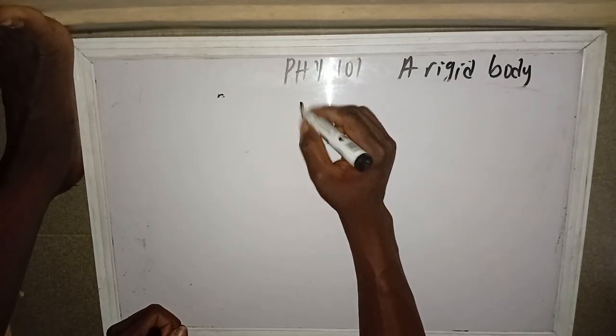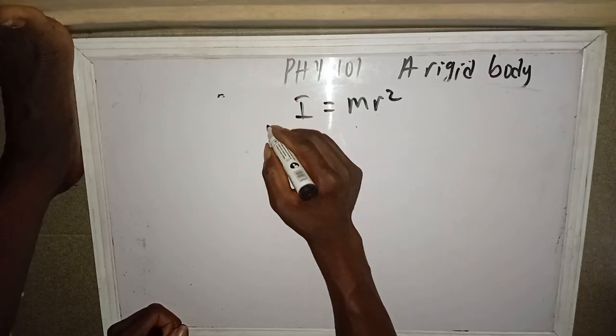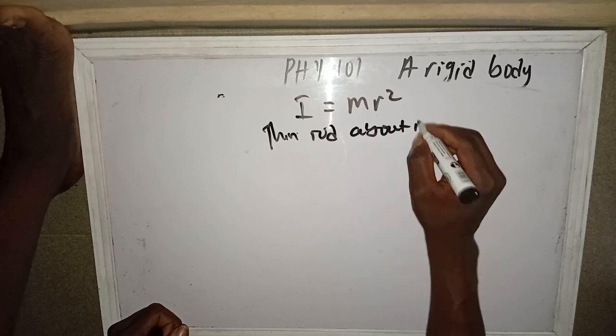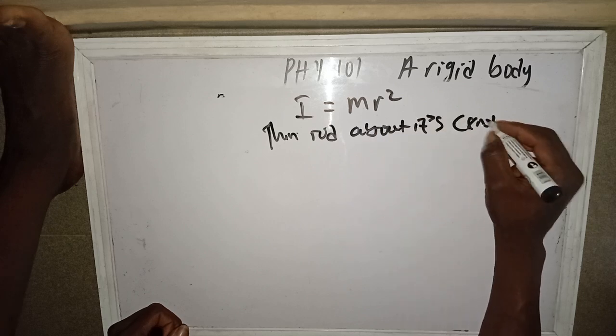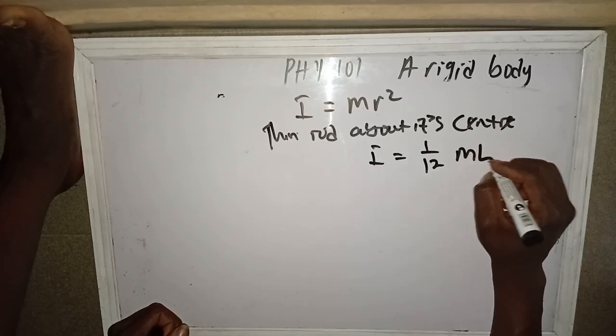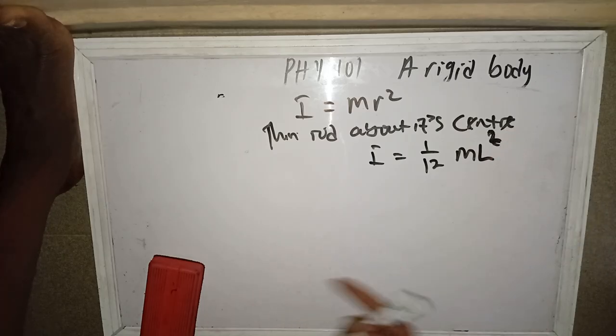For a point mass, I equals m r squared. For a thin rod about its center, I equals 1 over 12 m l squared. Sorry, it's m l squared. I wrote r squared from the one I just cleaned.